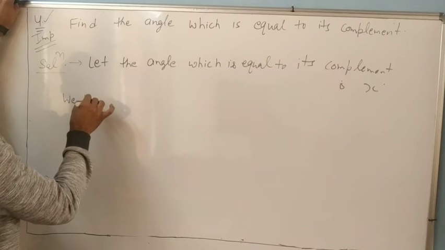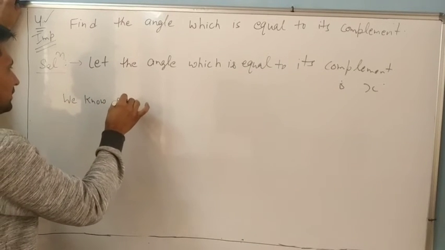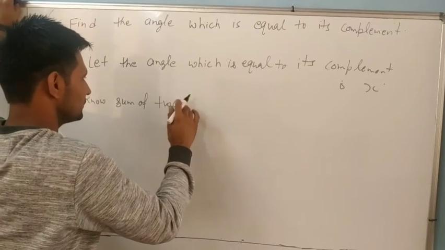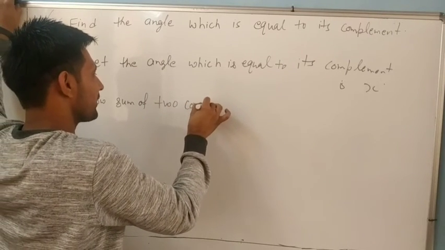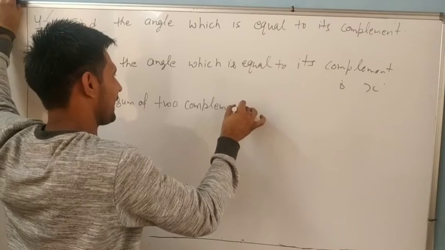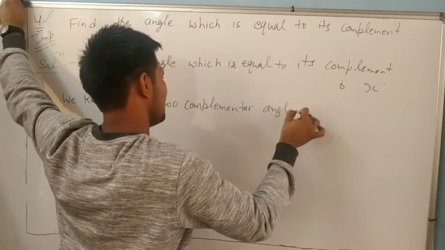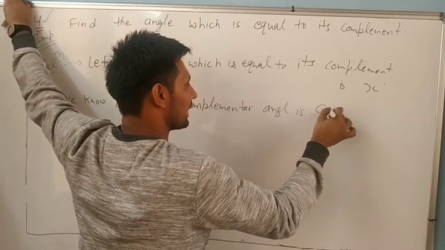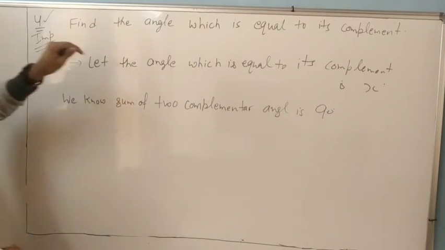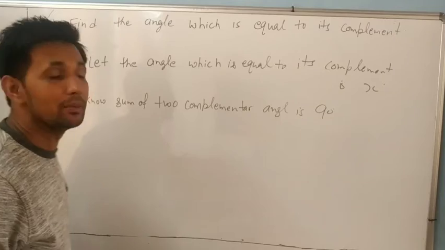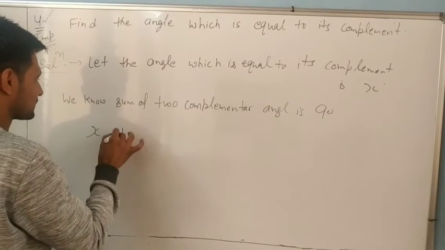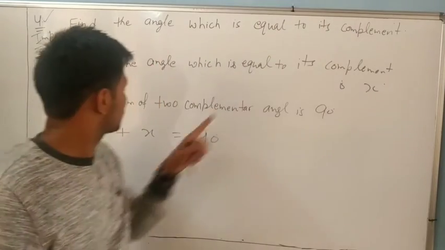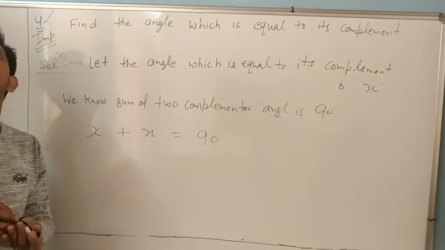We know the sum of two complementary angles is not 180, it is 90. And everyone knows the complement angles are equal. It means both are how much? First is x, so second is also x. Very simple here. Because the complement is equal, the first angle is x, second is also x, dear.